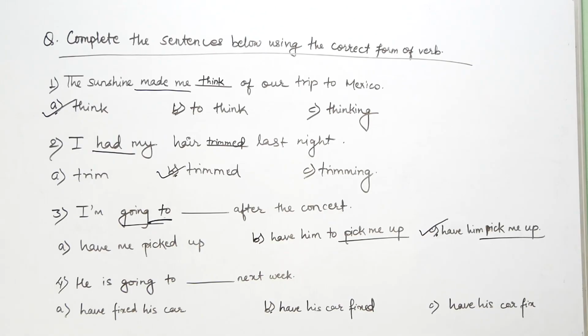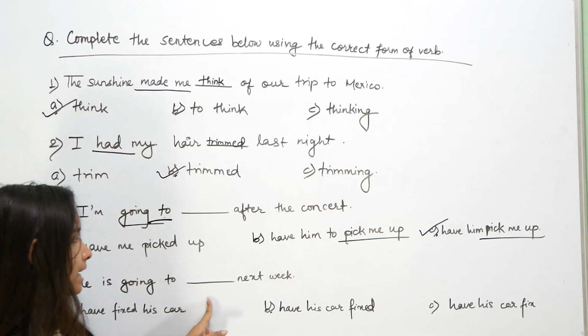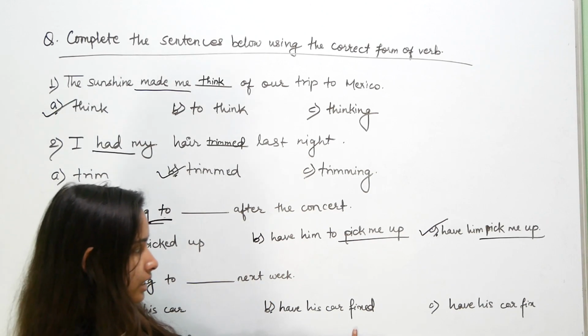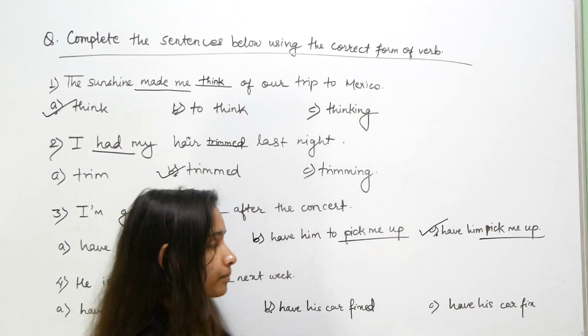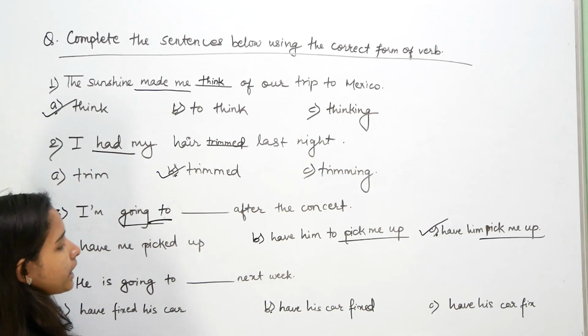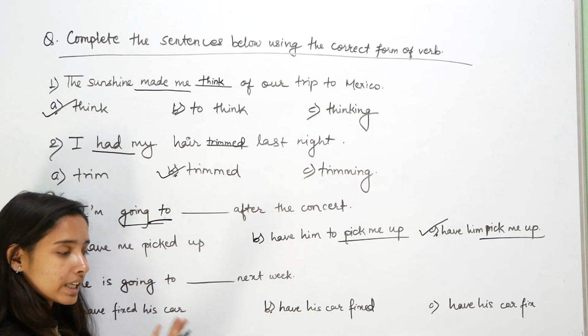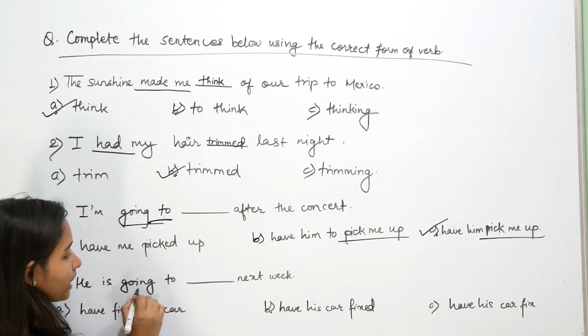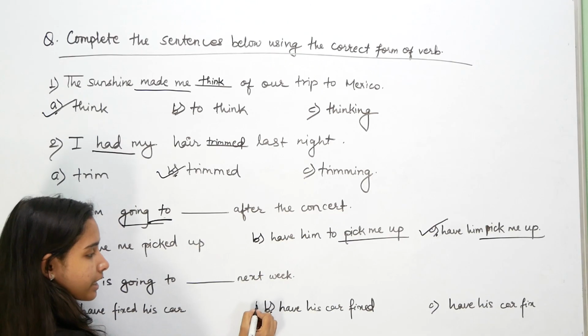Now moving on to the next question that we have. He is going to dash next week. Have fixed his car, have his car fixed. यहाँ के हुन्छ भने he is going to मतलब उ जान वाला छ आफ्नो like उले आफ्नो कार फिक्स गराउँछ next week. So the correct answer for here will be he is going to have his car fixed.